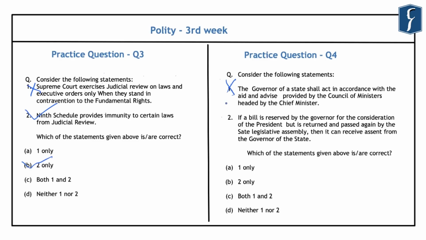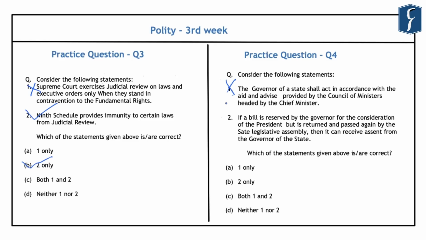Further, regarding the second statement, you should note that when the governor reserves a bill for the consideration of the president, he will not have any further role in the enactment of the bill. And if such a bill is returned by the president for the reconsideration of the House and is passed again, then the bill must be presented again for the presidential assent only. And this is the primary requirement in case of a bill which has been referred to the president by a governor.